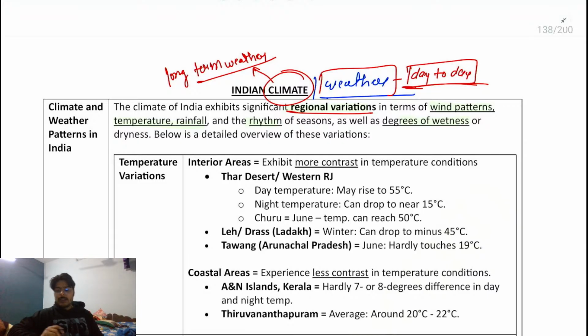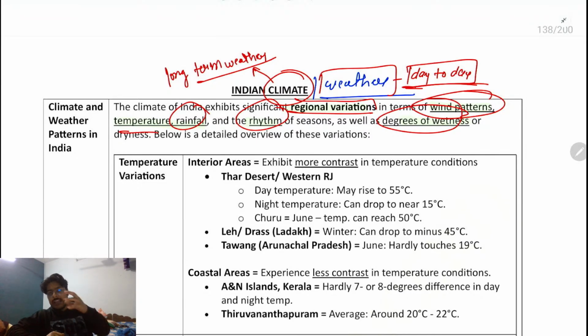So basically, there's a regional variation first of all. And in addition to that, there's a variation in terms of the wind pattern, temperature, rainfall, rhythm, degree of wetness. So overall, n number of geographical factors are responsible for the change in the climate of one region from another region.